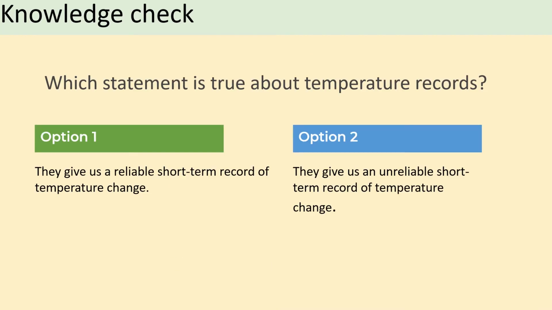So at this point, let's just do a quick knowledge check. I'd like you to either put up one finger for option 1 or 2 fingers for option 2, please. So which statement is true about temperature records? Is it 1, they give us a reliable short-term record of temperature change, or 2, they give us an unreliable short-term record of temperature change? Pause the video now, show your answers, please. And hopefully you should have got option 1.